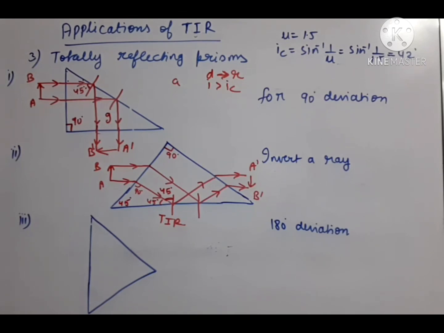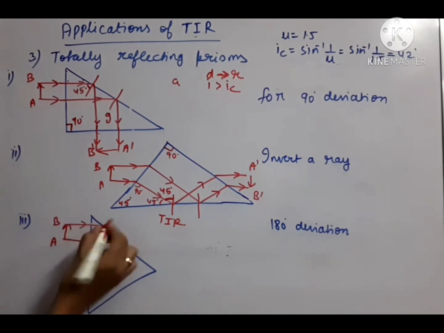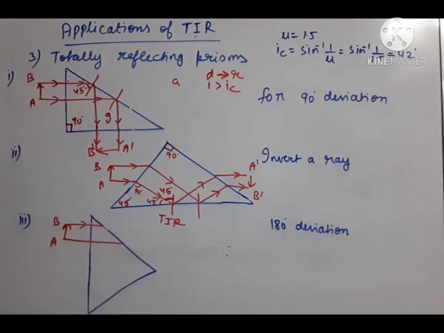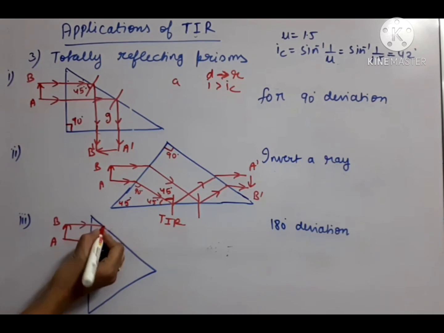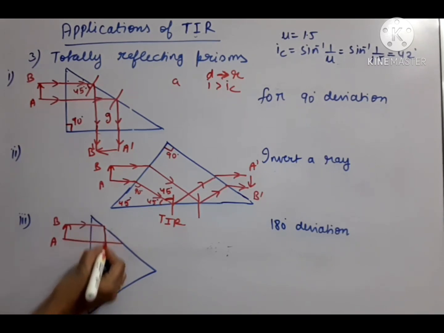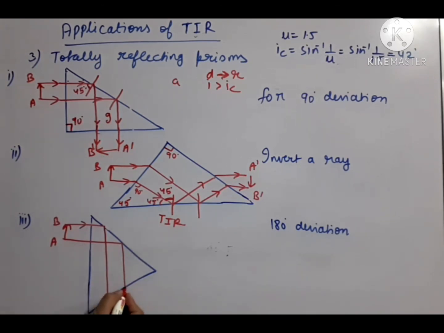Now come to the third diagram, that is 180-degree deviation. 180-degree deviation on the same side. Okay, how it will happen? So this is the picture. AB object, normal incidence. Now here TIR will take place because angle I will come 45 degree. So this way one TIR will take place. Again at this position angle I will become 45 degree. So another TIR will take place and here normal incidence will take place.